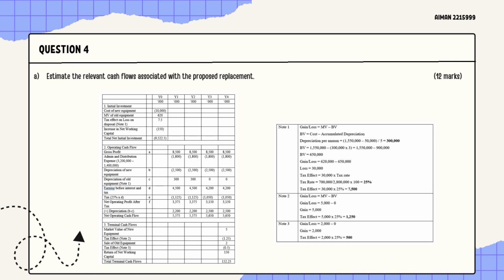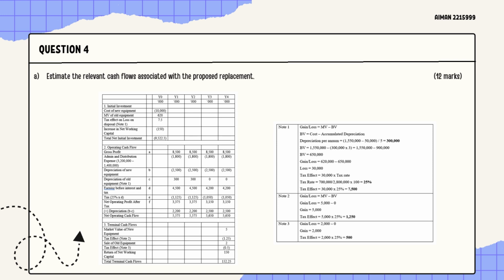And then at the end, we must add depreciation, which we compute as depreciation of new equipment minus depreciation of old equipment, and then we get the depreciation that we must add to the net operating profit after tax. And then in total, we will get net operating cash flow of 5,575 for year 1 and year 2, and 5,650 for year 3 and year 4.